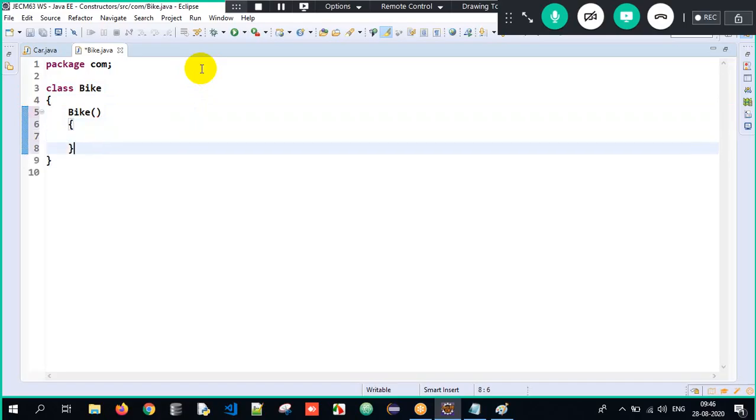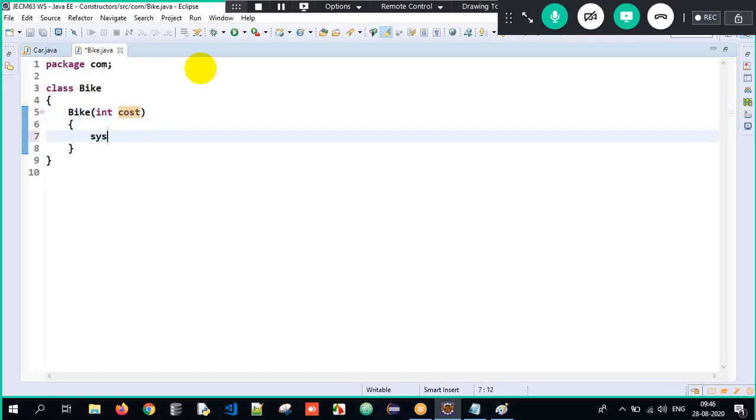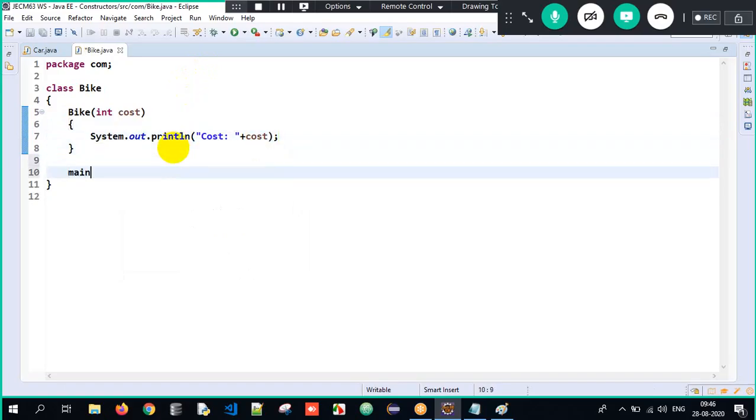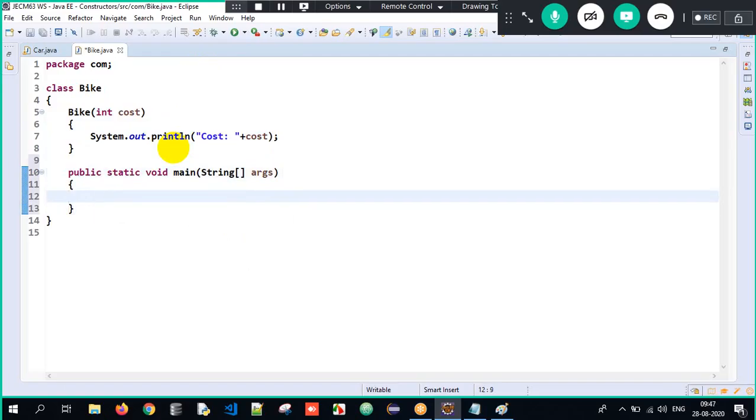Got it? Understood? Now, I will make the constructor accept an integer argument called cost, and I'm just printing that respective data, cost. That's it. So I'll have my main method, where the execution will always start from. And I want to invoke the constructor, meaning mandatorily I have to create an object. So I'll create an object over here.